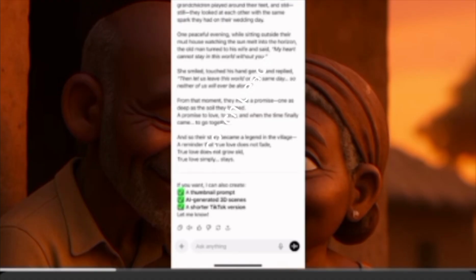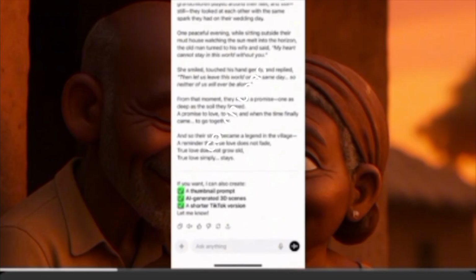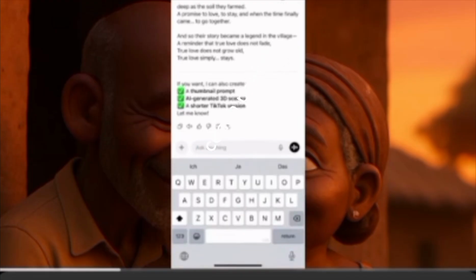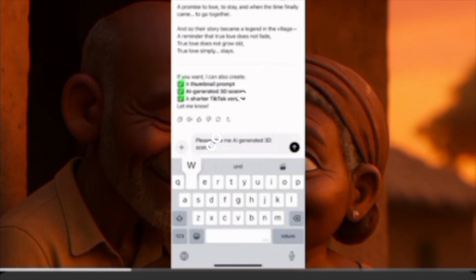Now here, I'll say first thing first, then they say generate AI scenes. You say, please give me AI generated 3D scenes with consistent character. This is where you don't mess up. You always want consistent character because you want your images to be consistent throughout your video.